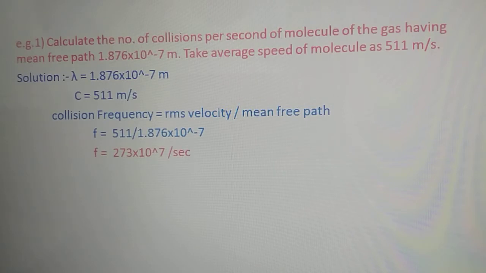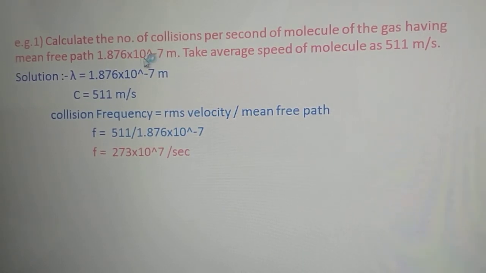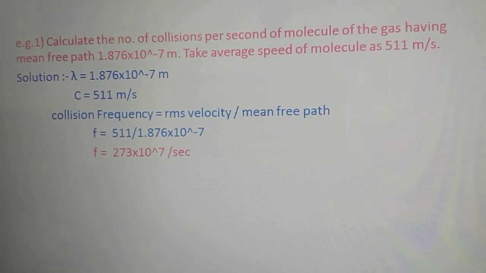So what's the mean free path? Mean free path lambda is equal to 1.876 into 10 to the power minus 7 meters. So we wrote this value here. What is C? C is the average speed of the molecule, which is equal to 511 meter per second. What we are asked to calculate is the number of collisions per second of the molecules.